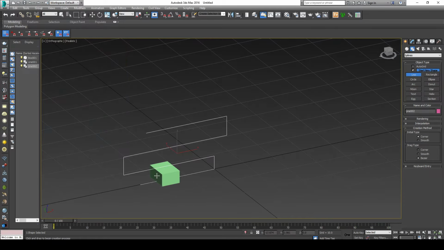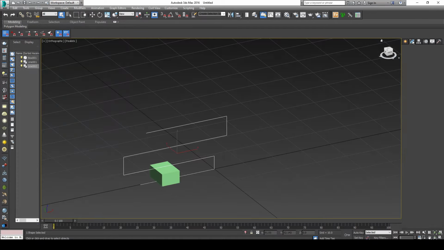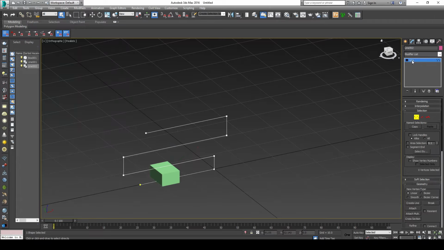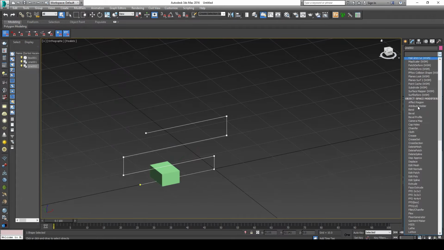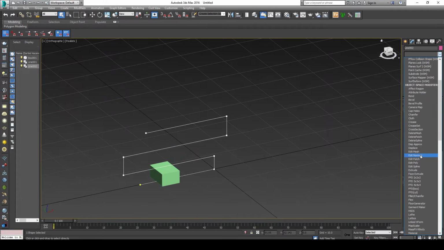Okay. We will select the line, and then we will go to the modify, select the line, go to the extrude. Okay, to do extrude for this line to make our shape. So the extrude should be here somewhere.